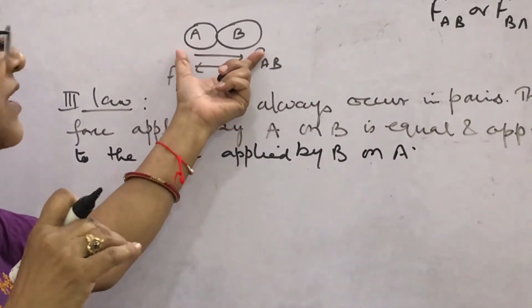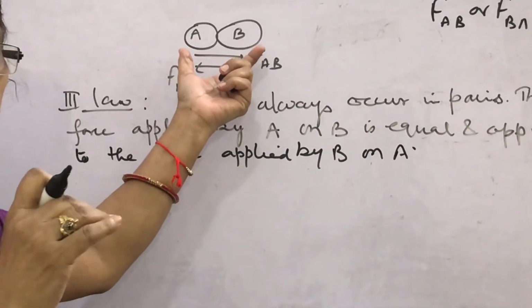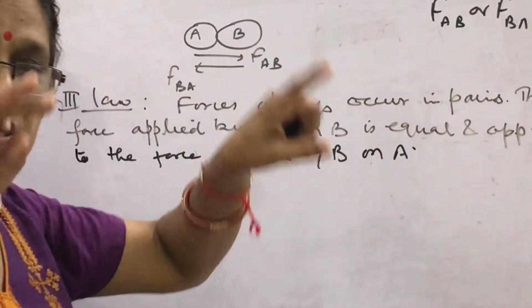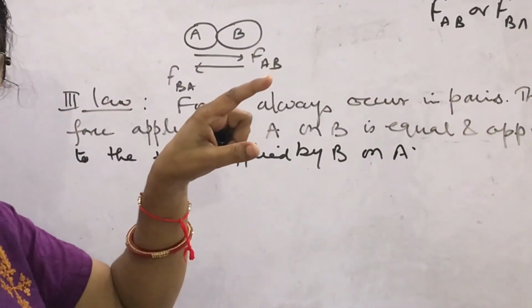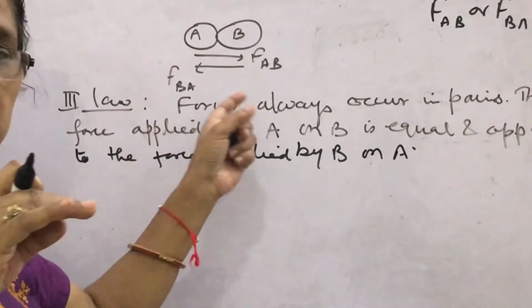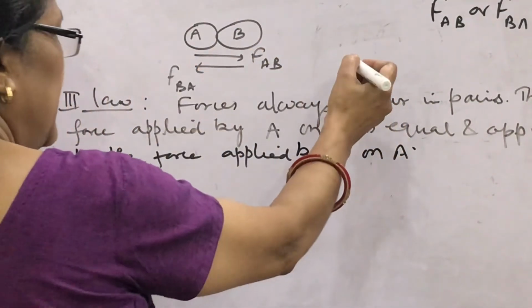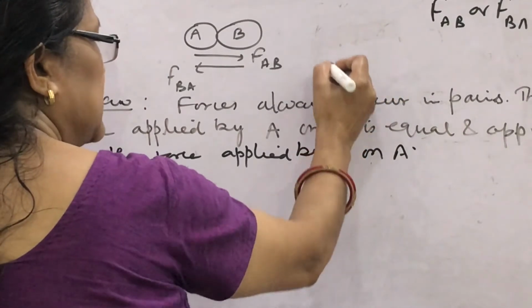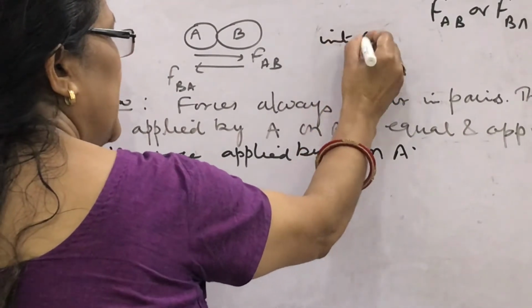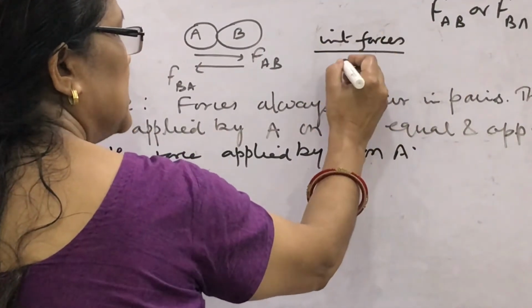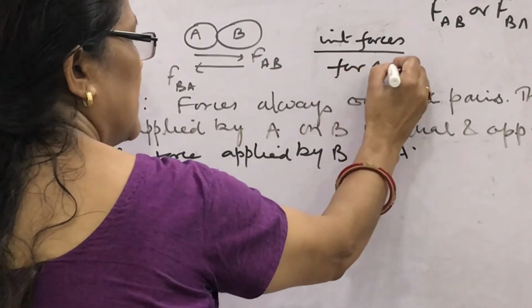But if you consider as a system, then what can you say? These FAB and FBA will be the internal forces. Because they are part of the system, then their sum is taken to be 0. So internal forces always cancel in pairs. So FAB and FBA are said to be internal forces for a system.